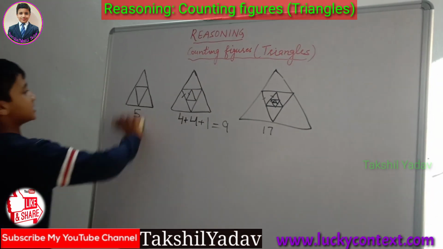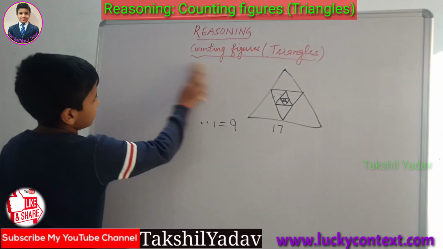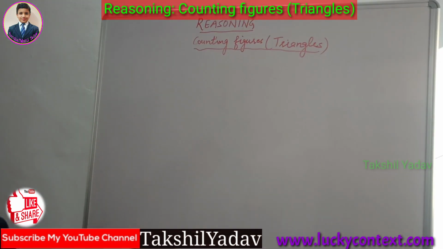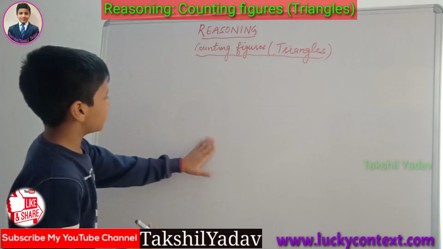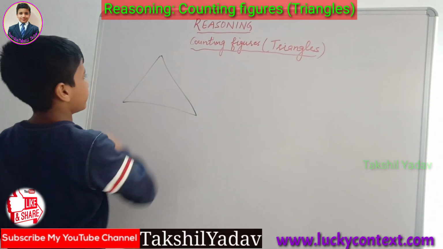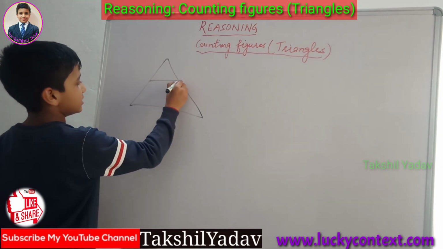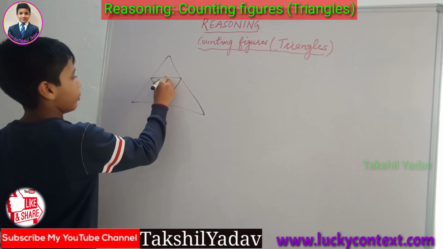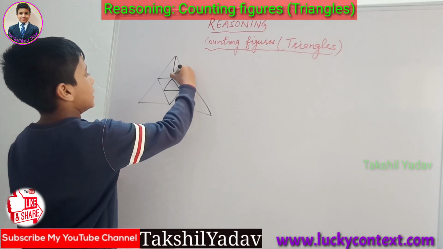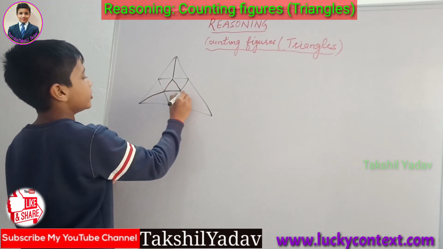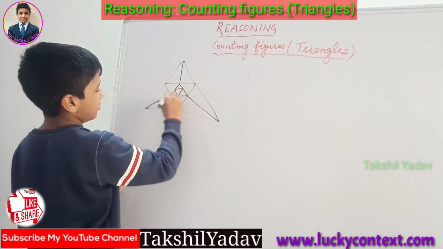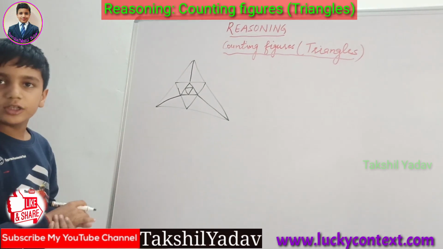Now comes the next type of figure. The next figure is of a bit this type. We have already discussed this type of figure. But what if lines are joined from these vertices to the vertices? What will we do then?